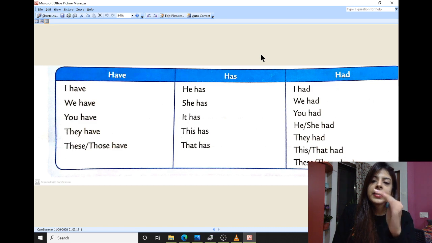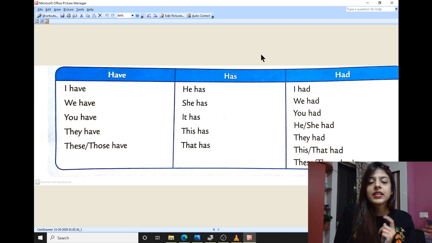Okay, so with these verbs, I, we, you, they, these and those are the nouns. So with these nouns, you always have to use the verb have, which can also be plural.